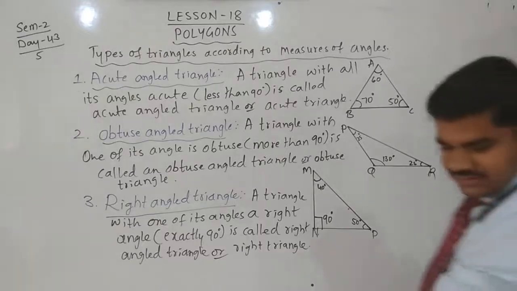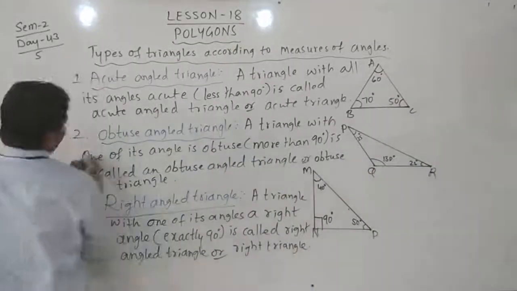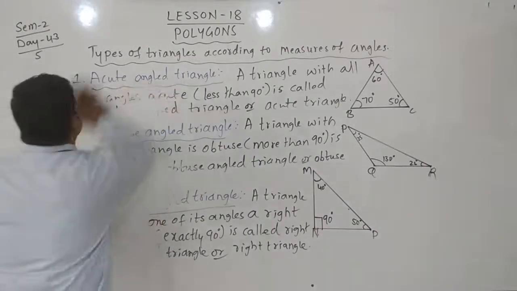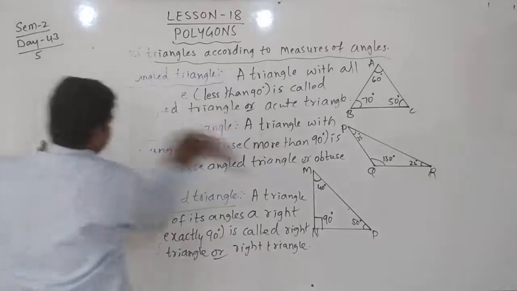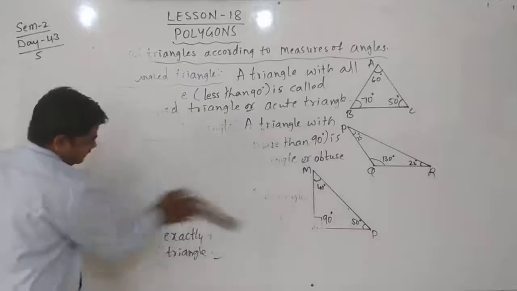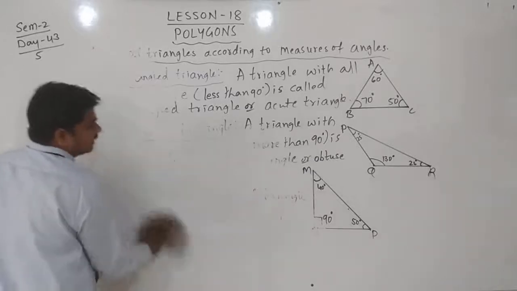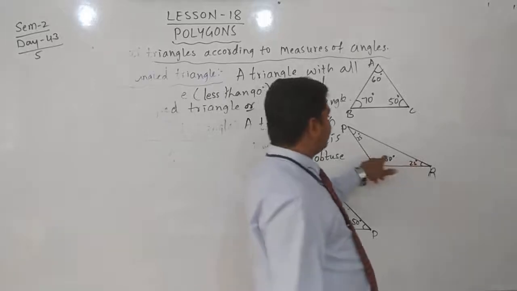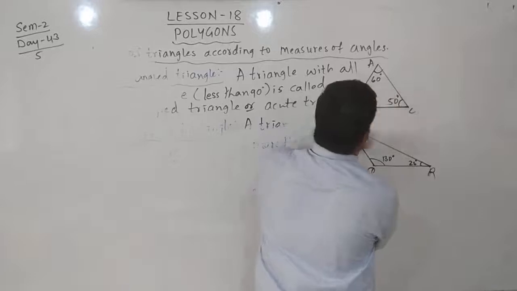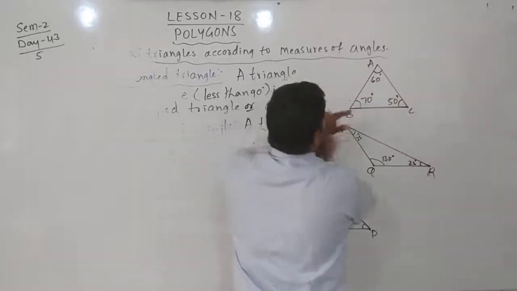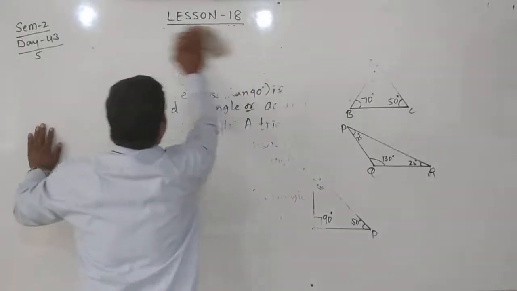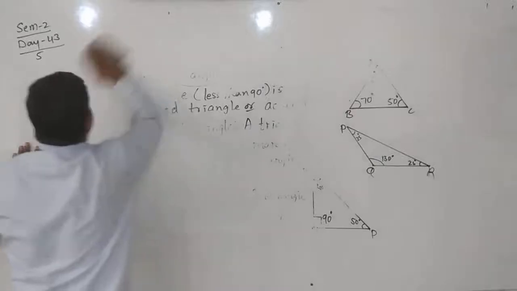After this we can see some properties of a triangle. There are mainly two properties. We will see one by one. First property: the sum of all the angles of a triangle is 180 degrees. See here, 25 plus 25 plus 130 is 180 degrees. Here 60 plus 50 is 110, 110 plus 70 is 180 degrees. If you add all the angles of a triangle, it should be equal to 180 degrees.